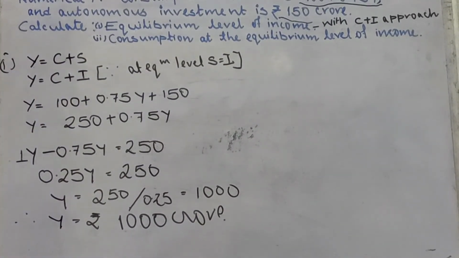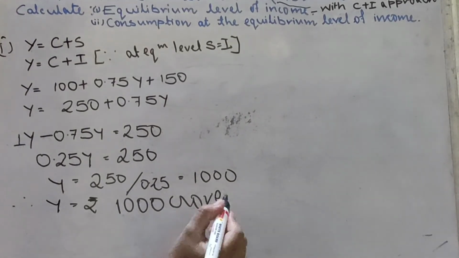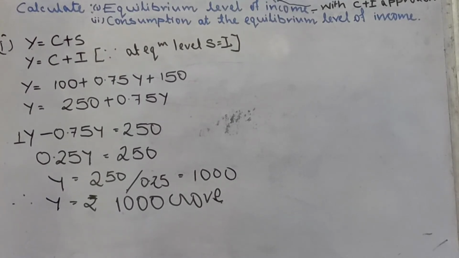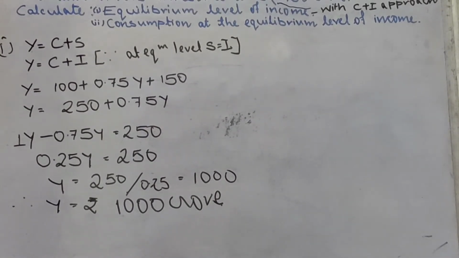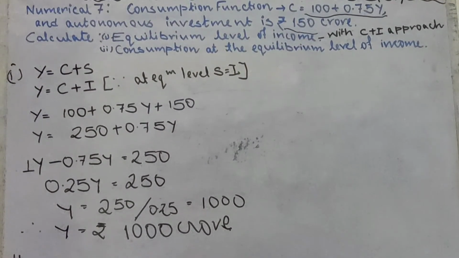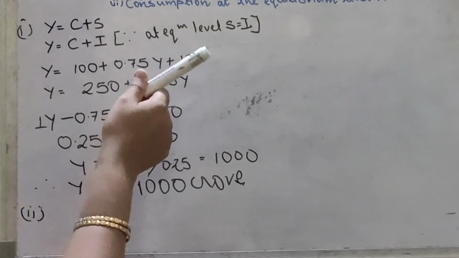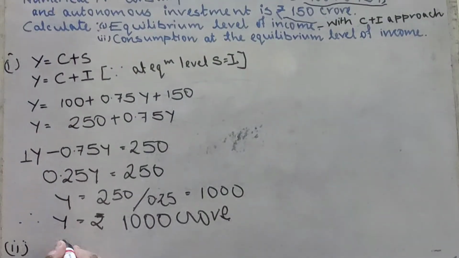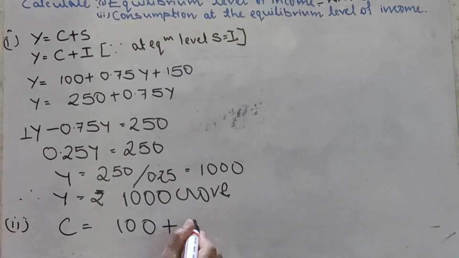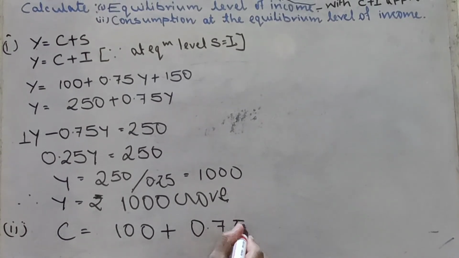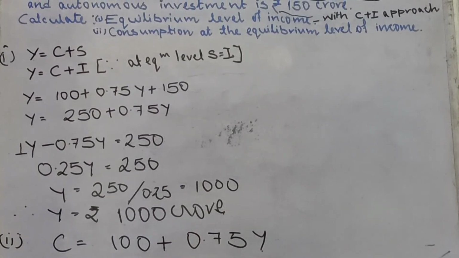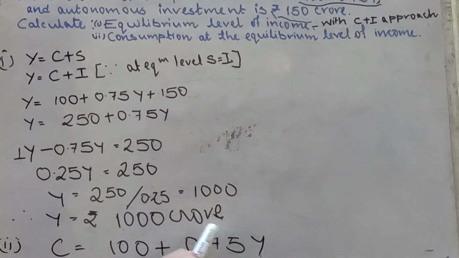Now, in the second part, they ask that what is the consumption at the equilibrium level of income. So, what we have to do, at the equilibrium level, we will just put the C here. C is equal to 100 plus 0.75 y. This is the consumption function. Y, which y we want to find it out at, that means at the equilibrium level. यहाँ पे y equilibrium level में कितना था? 1000.